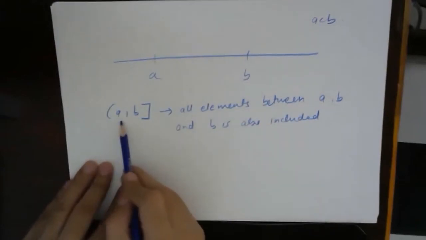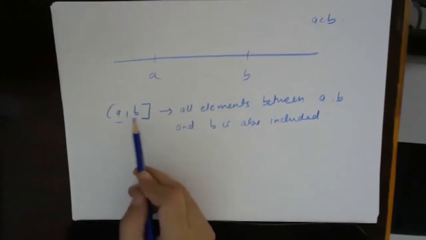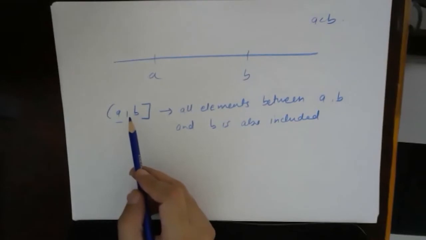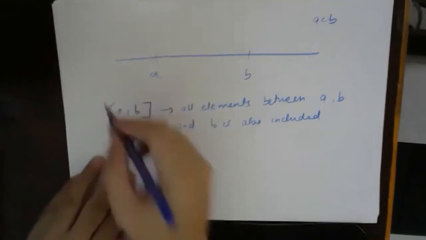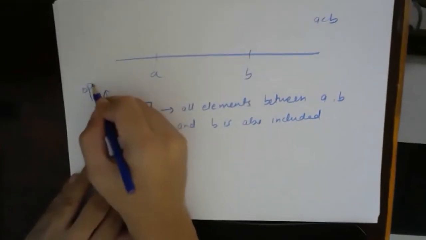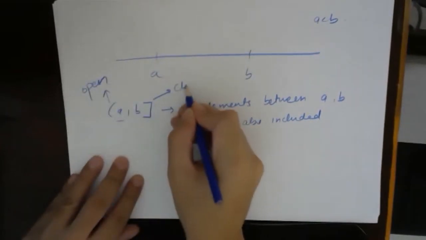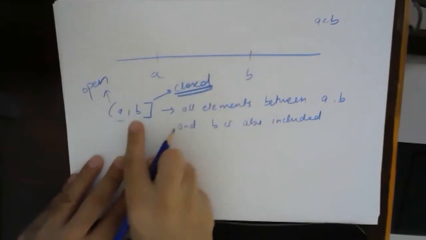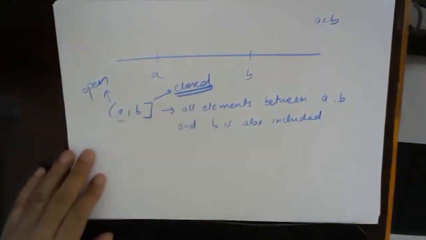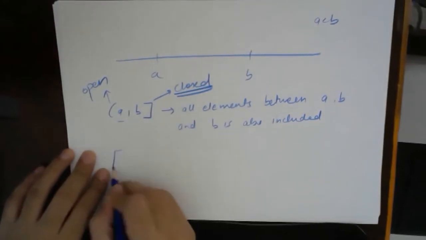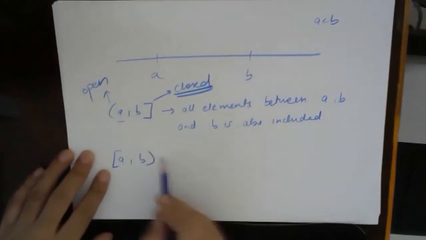That means starting from A, where A is not included, and ending at B, where B is included. Again, this is open and this is closed. Closed means B will be included, open means A will not be included. Understood? Fine. Next, suppose I have A to B, what does this mean?